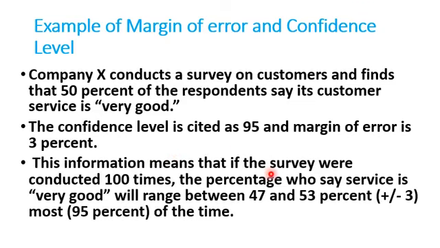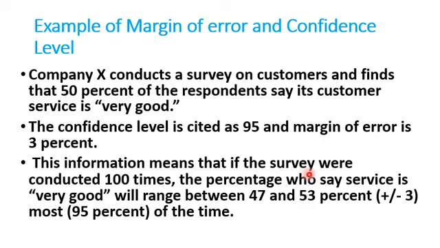This information means that if the survey were conducted 100 times, the percentage who say service is very good will range between 47 and 53%. That means plus or minus 3 most of the time. That means 95% of the time. So here the confidence level is 95 and margin of error is 3.